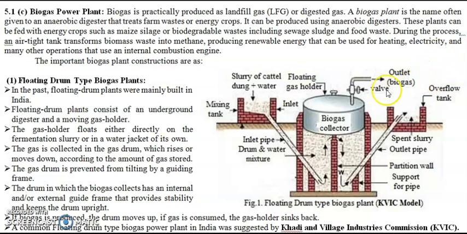Now for what purposes can we use this biogas? In rural areas, we can light our chulhas and cook food, so this gas can be used as fuel, or in other cases we can use this gas to produce electricity with the help of a gas turbine.